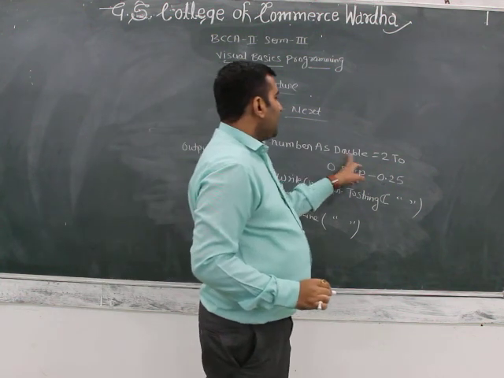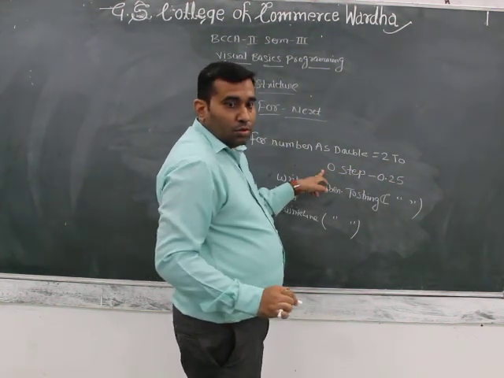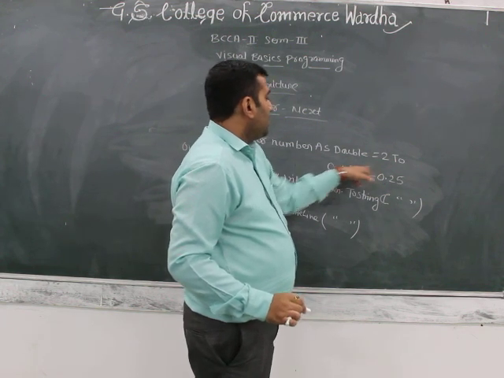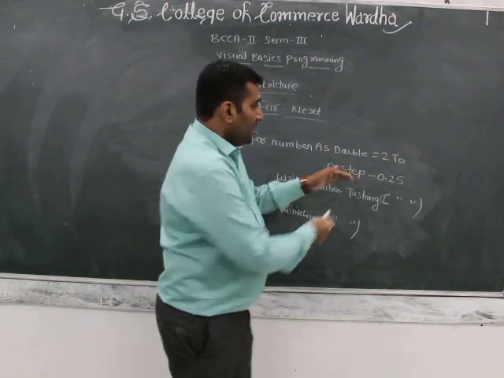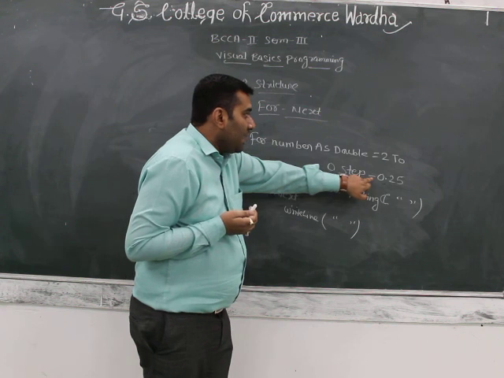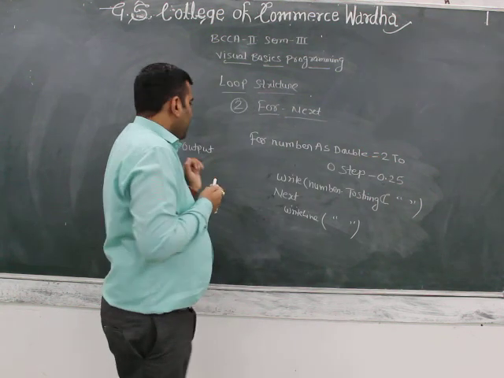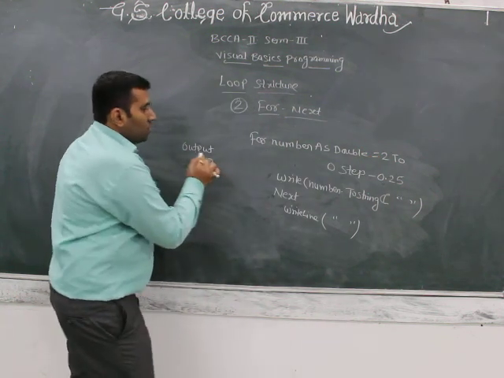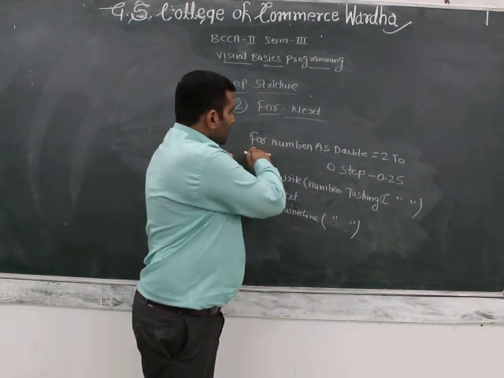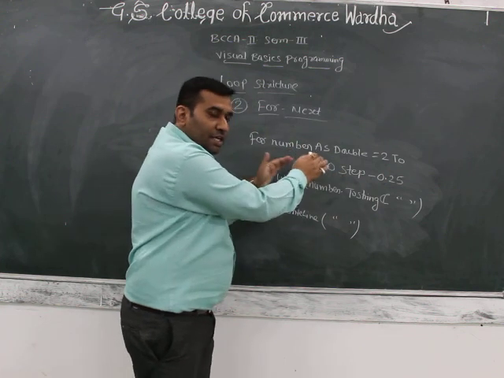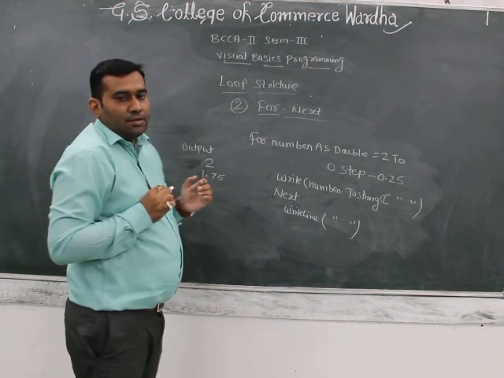firstly the number is starting, the double value is starting from 2 to 0, when the number becomes 0, 2 to 0. And the step is decreased by, here we use the minus sign, so the value is decreasing by minus 0.25. The first value printed is 2, and then the loop goes on. When the loop is working, the second value is decreased by minus 0.25, so the second value is 1.75, then the third